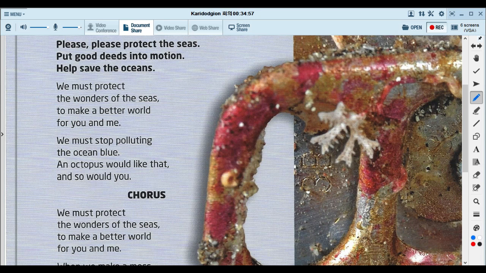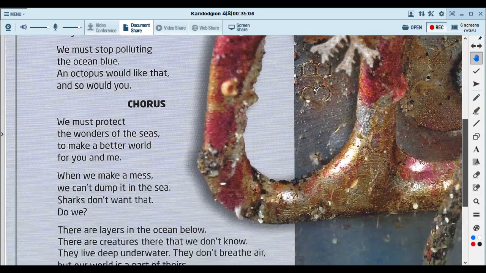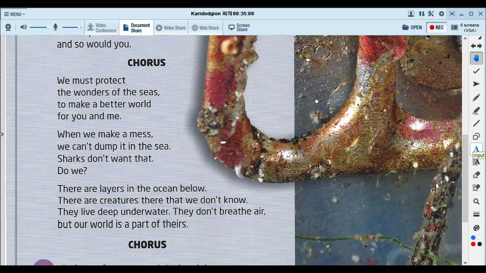An octopus would like that, and so would you. Please, please, protect the sea. Put good deeds into motion, and save the ocean. We must protect the wonders of the sea. Make a better world for you and me. When we make a mess, we can't dump it in the sea. Sharks don't want that, do we?